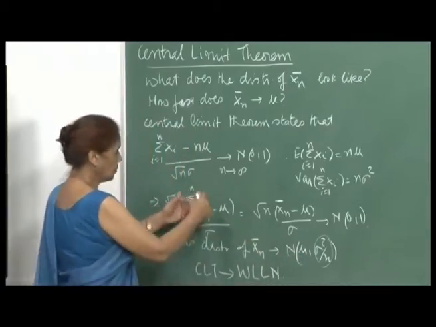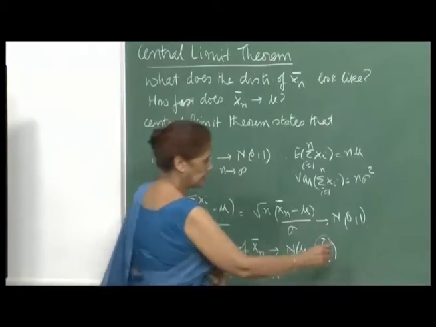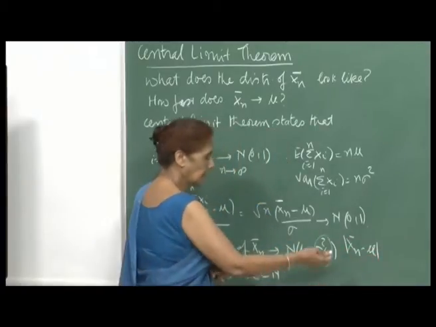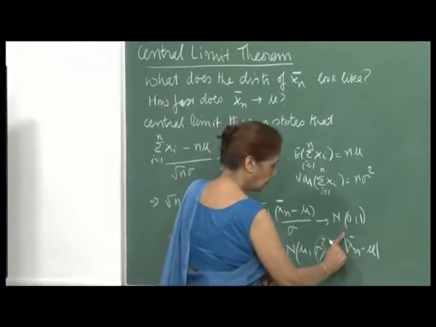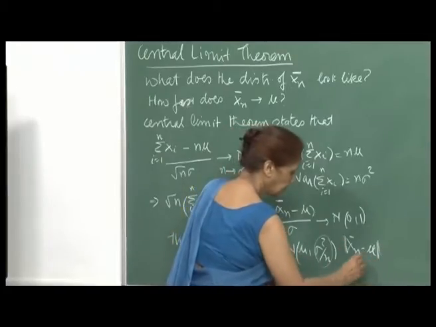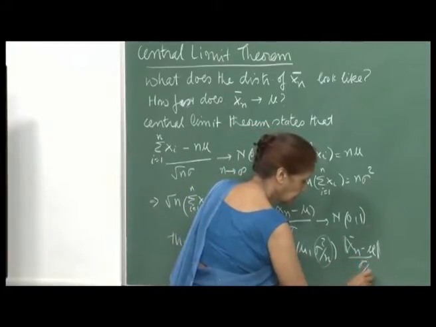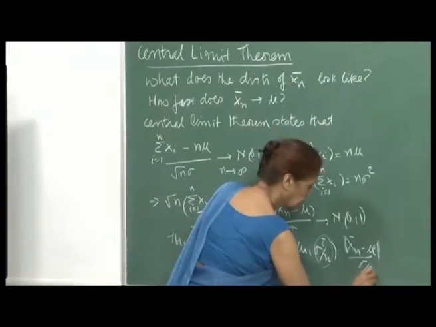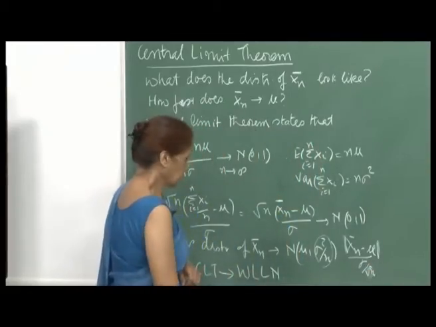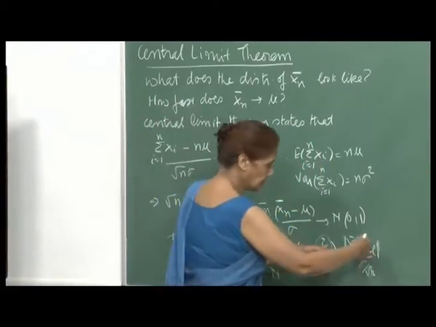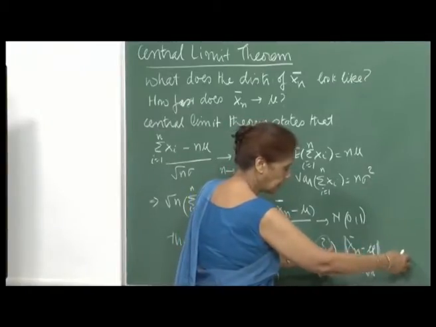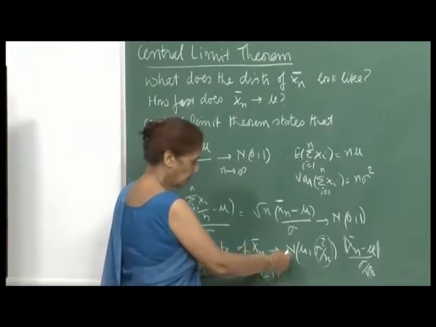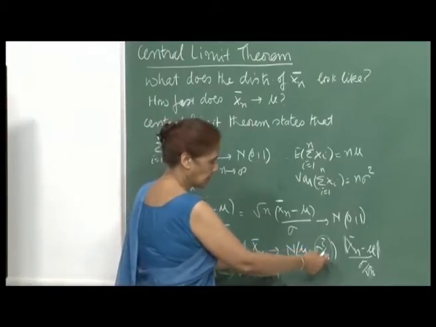But then if you look at x n bar minus mu upon sigma by root n, then this can be approximated by the standard normal. But when you look at x n bar, then this will be approximately normal mu comma sigma square by n.